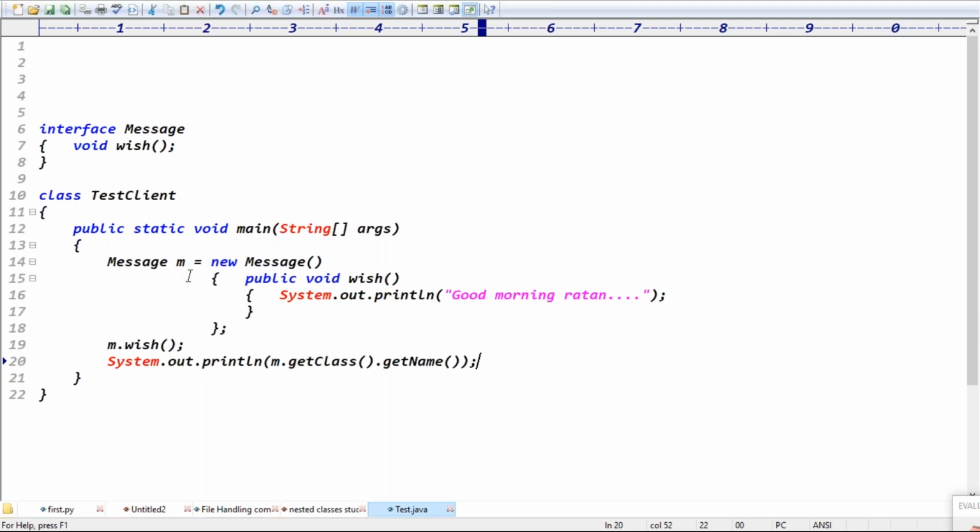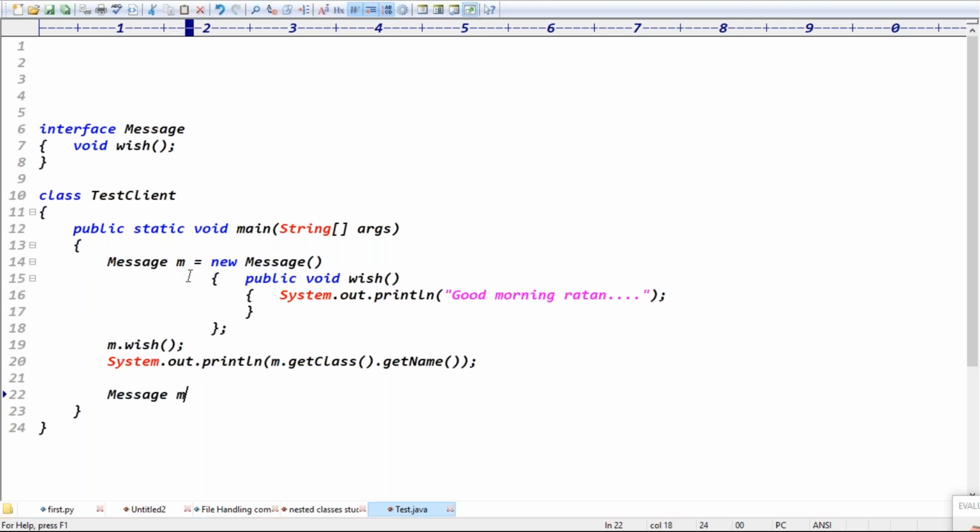To reduce the length of the code, instead of these anonymous inner classes we are using lambda expressions. The same code I can write with a lambda expression, guys.